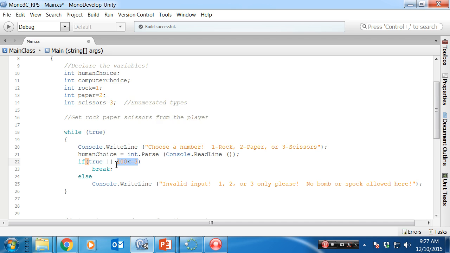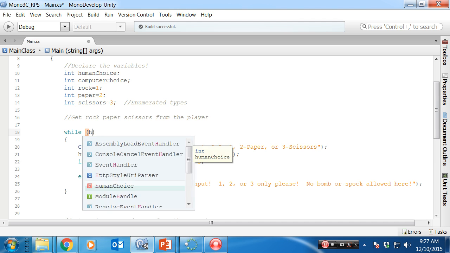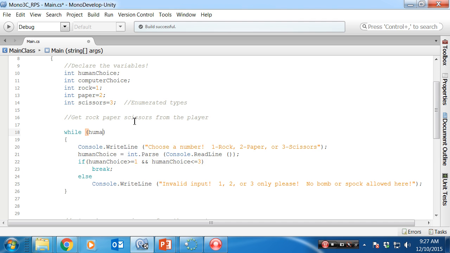Another way to look at this is that I want to be more or less flexible, more or less easy to get a true out. I want it to be harder to get a true, because there's only 3 possible choices, so I generally need an and in those cases. Okay, human choice is greater than or equal to 1, and human choice less than or equal to 3. Could I do it with not equals? Yeah, I could have done it here. While human choice is not equal, but I'm not going to do that because it's just a waste of time for now. Okay, so we're done with this.